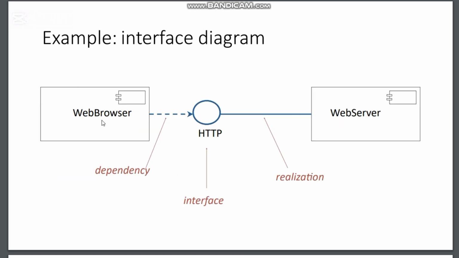Interface diagram. I have also discussed this, I guess, in the 11th lecture. In simple terms, here we have a web browser, which is on the client side. Then we have HTTP, which is an interface. This symbol shows the dependency, this one is for realization, and this is the interface. The web server is on the server side.